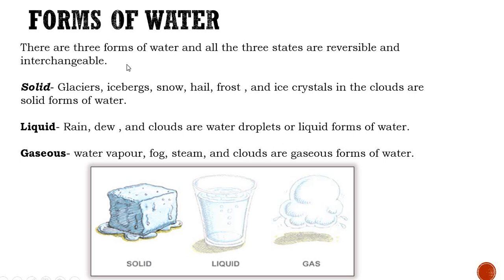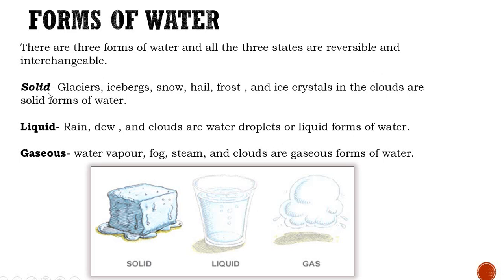So water also exists in solid form, liquid form, and gaseous form. These states are reversible, meaning you can change solid into liquid, liquid into gas, gas into liquid, liquid into solid, vice versa. So this is reversible and interchangeable.